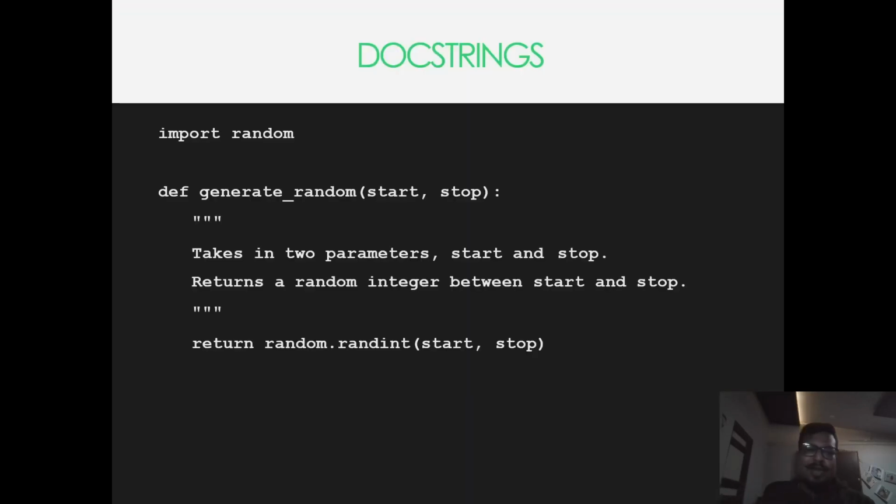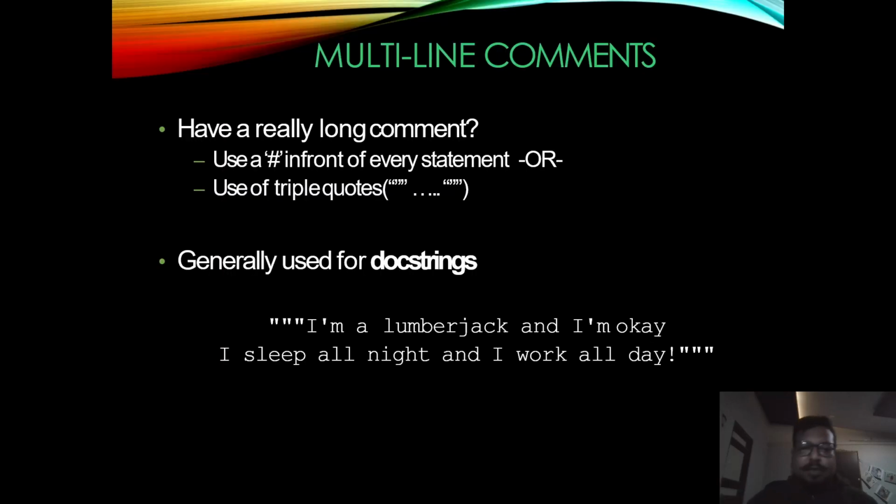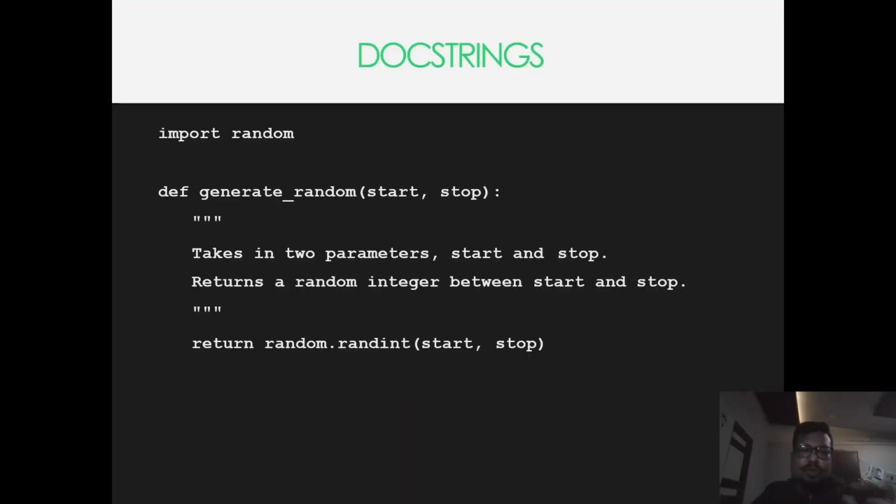So the next part that we are going to see is the docstring. It is again just a documentation part, like we have just seen in the previous thing, that triple quotes give you a multi-line comment, which we can use whenever we are creating any function. For those functions, we can create a multi-line comment, so it will be very helpful for understanding the code in the future, or it might help others better understand what you have coded.